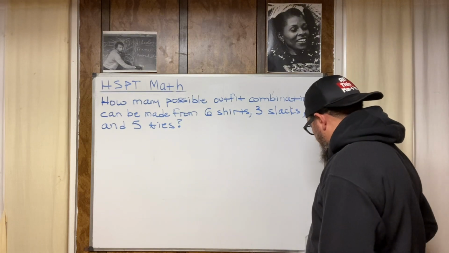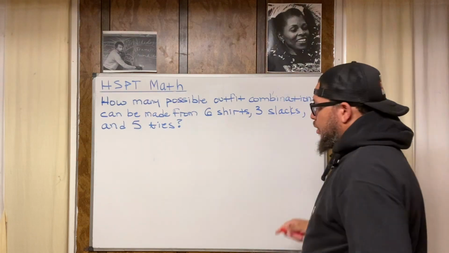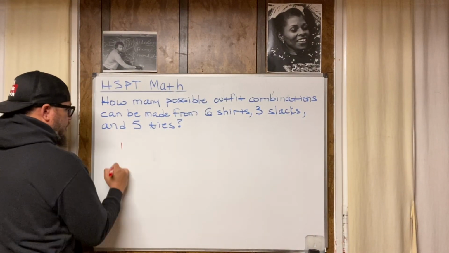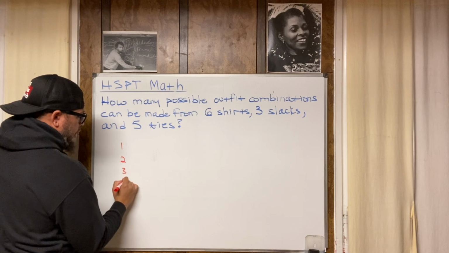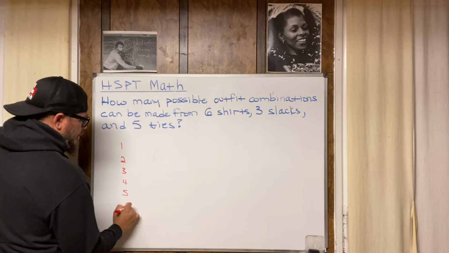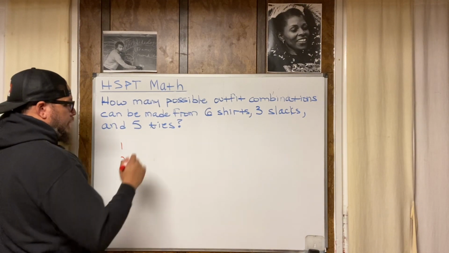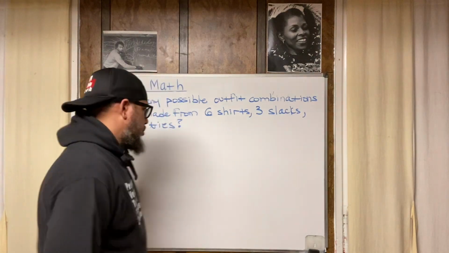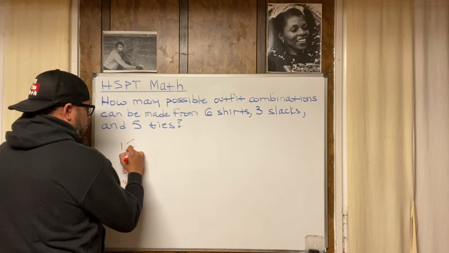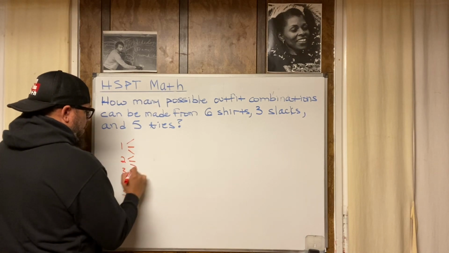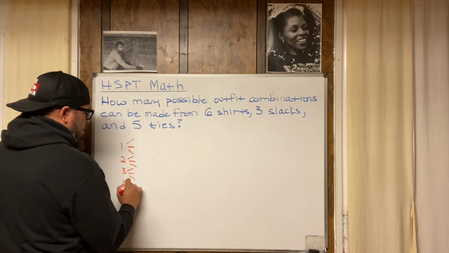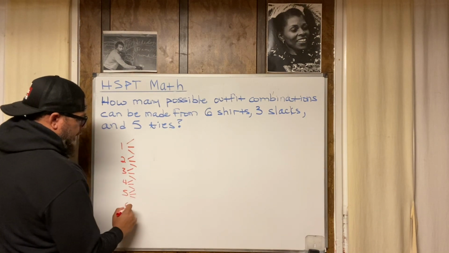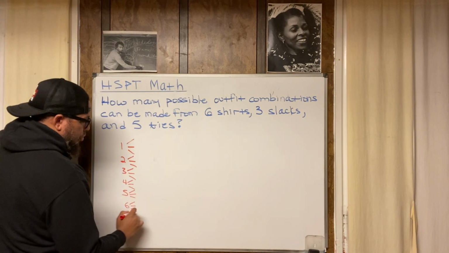So let's think about this. Let's say we got 6 shirts. So we got shirt 1, shirt 2, shirt 3, shirt 4, shirt 5, and shirt 6. Each of those shirts can pair with each of these 3 slacks. So that means we got 1, 2, 3, 1, 2, 3, 1, 2, 3, 1, 2, 3. And then with the 5th shirt, 1, 2, 3. And last but not least, the 6th shirt, we got 1, 2, 3.